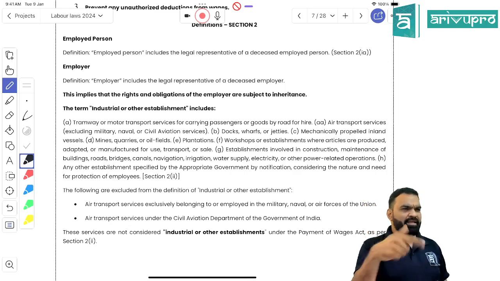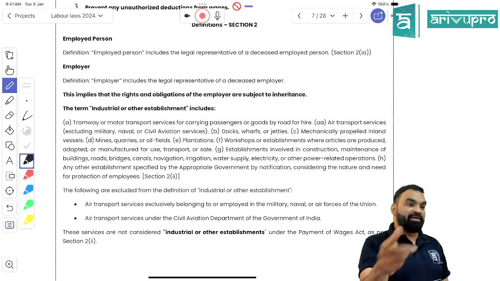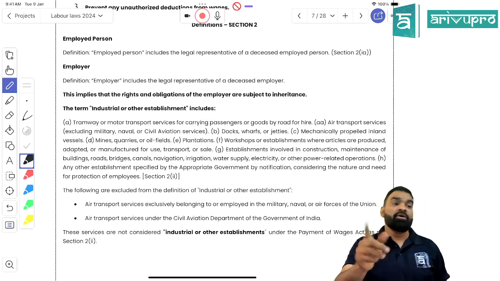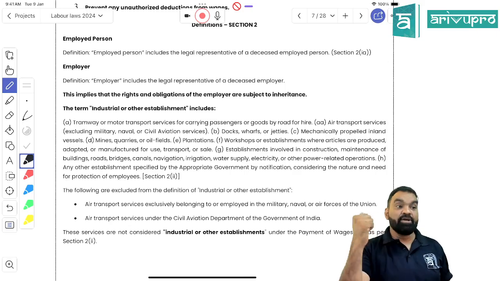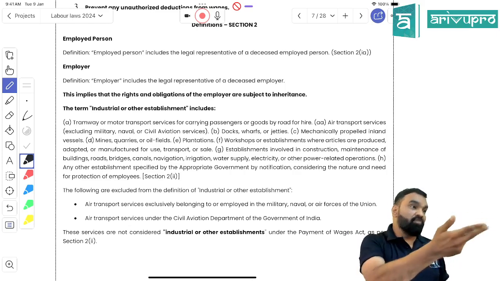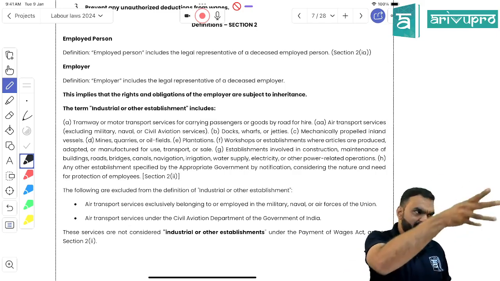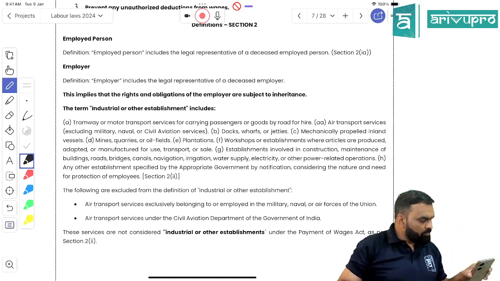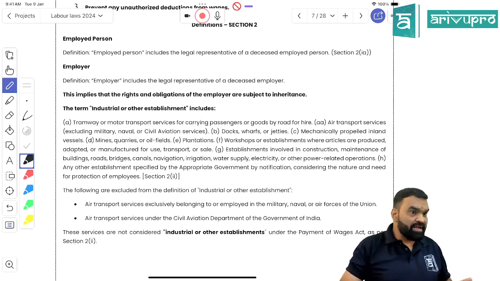Right? Second, I think they have included all public utility services like water supply, electricity supply. Can I say that all public utility service providers would come under the definition of Payment of Wages Act? So if you are a public utility service provider like Adani Electricity, Tata Power, right? Like governmental state electricity boards, right? They have to comply with the requirements of Payment of Wages Act. Can I say that, students? Right? Right, students. Next one is what? Next, the manufacturing sector will come.